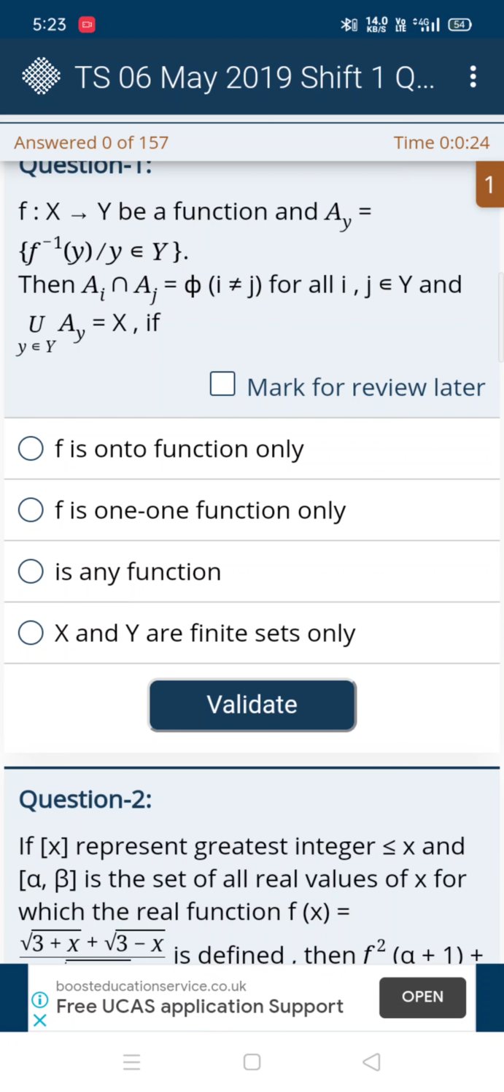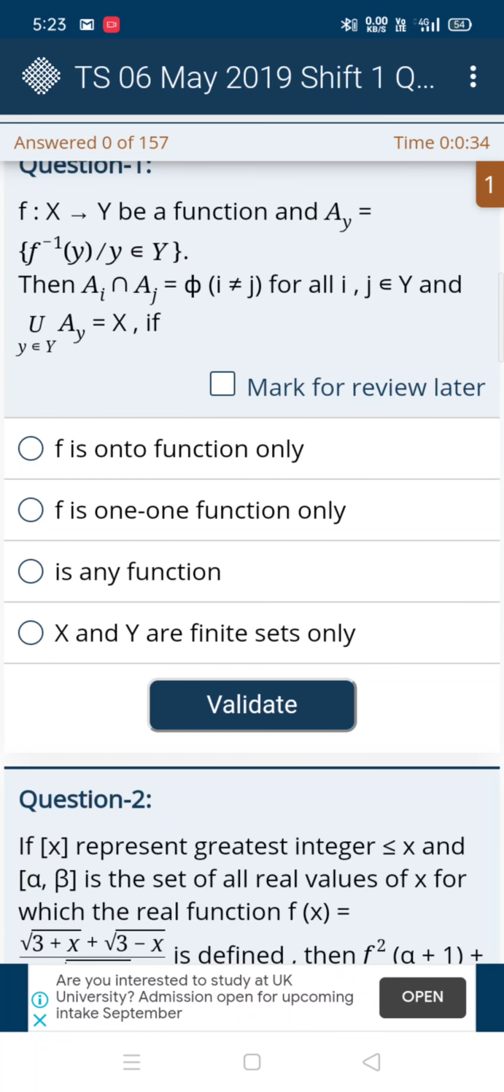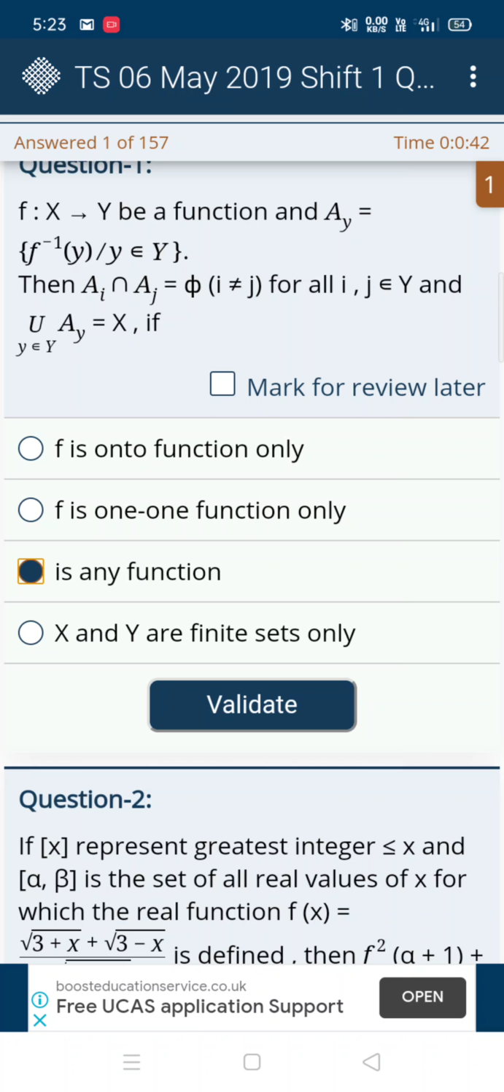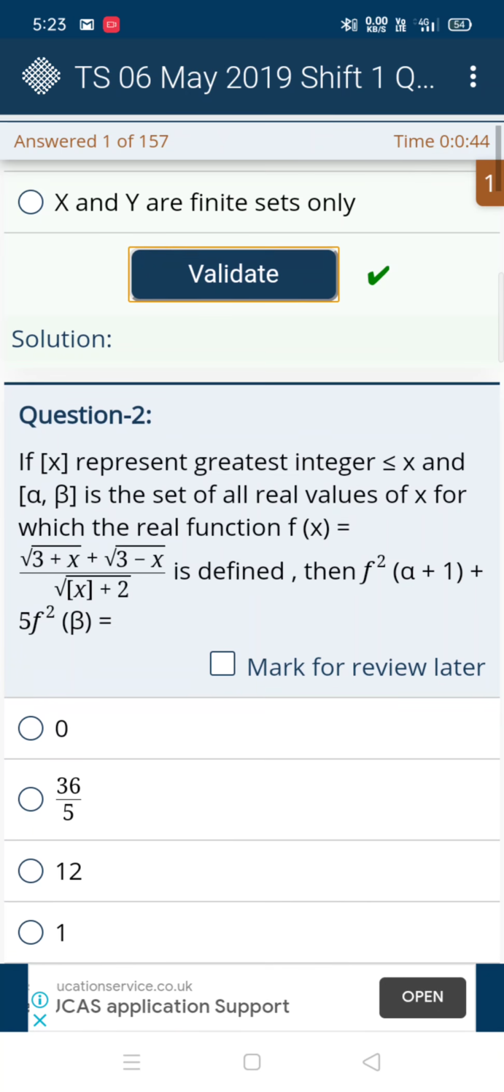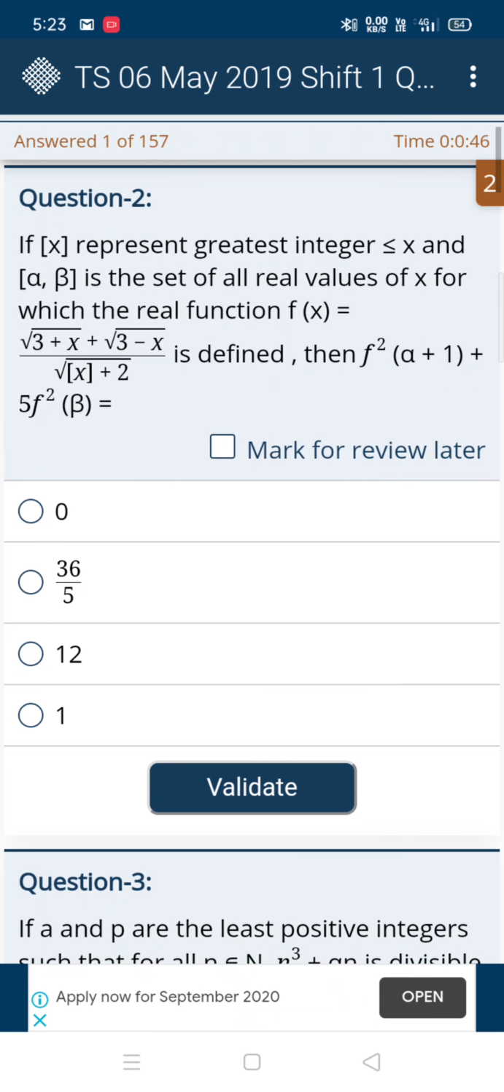Here is our first question. In the first question, they gave that f is onto function only, and another option is f is one-one function only. How can it be possible that this function only and that function only? And the third option is any function. So it's the correct answer, and we'll see whether it's correct or not. Yeah, it's correct.